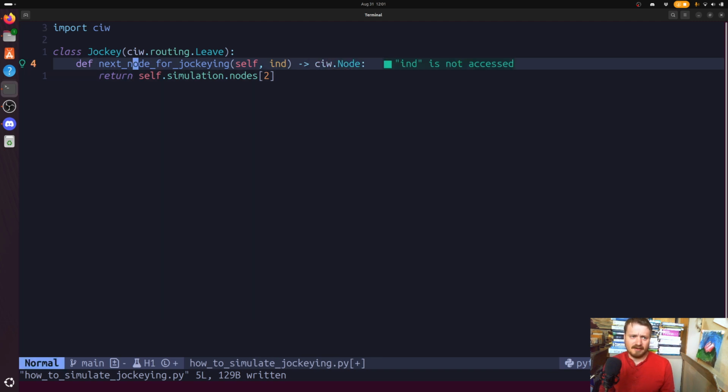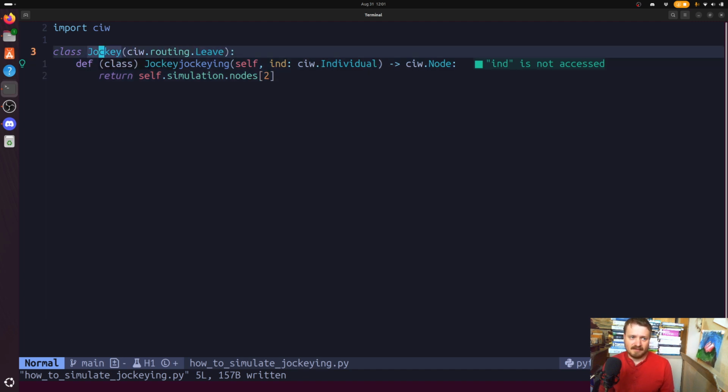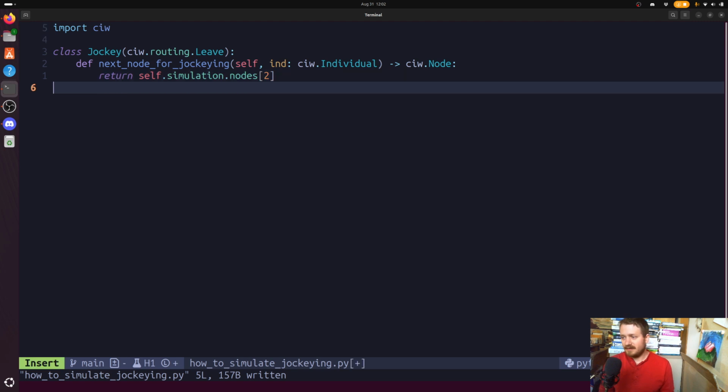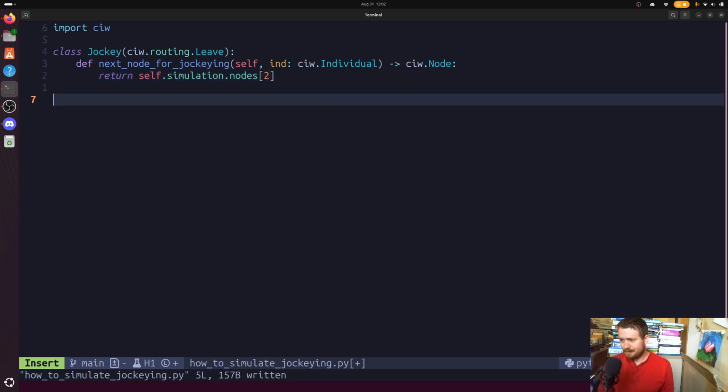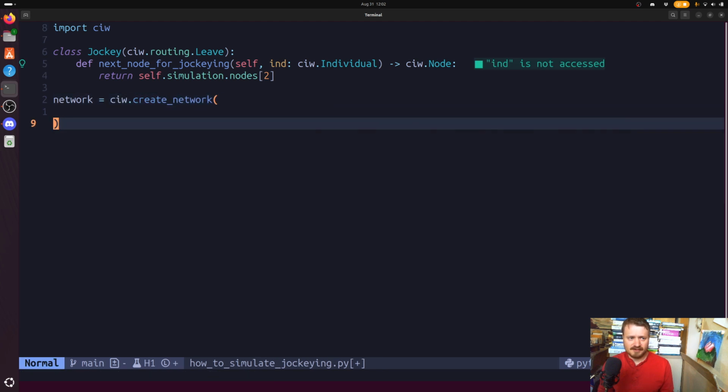Okay, so it has to return a node, and you've probably seen this many times now, but we can put Ciw individual there. So there's a jockeying class. It just says that when a customer at the node that has this routing behavior reneges from that node, in the sense of jockeying reneging, it will go to some other node in the network, specifically node 2. So let's just see where we put this into a simulation construction.